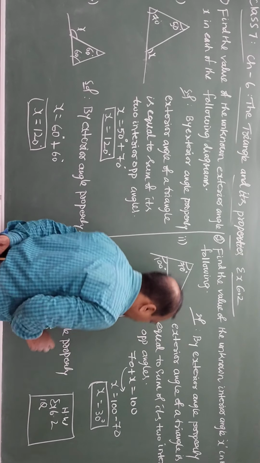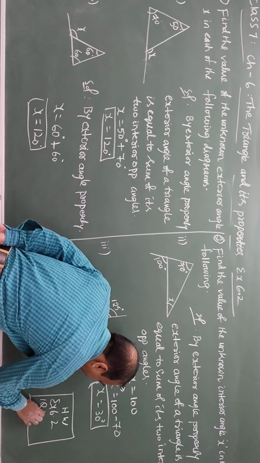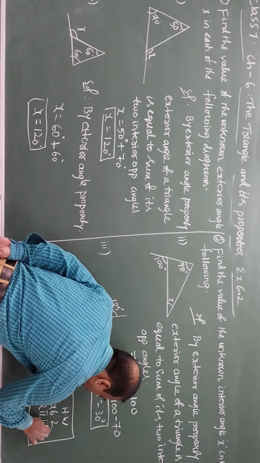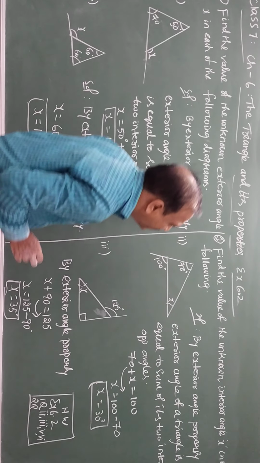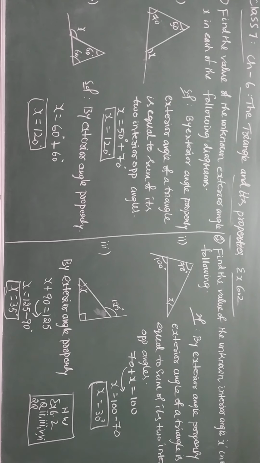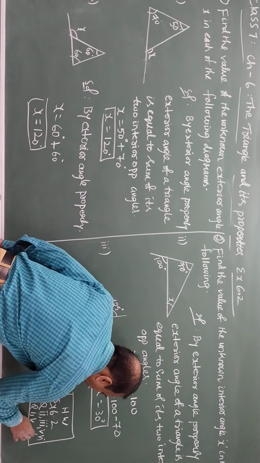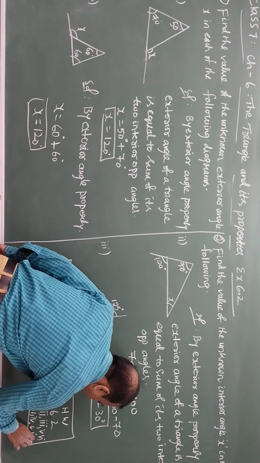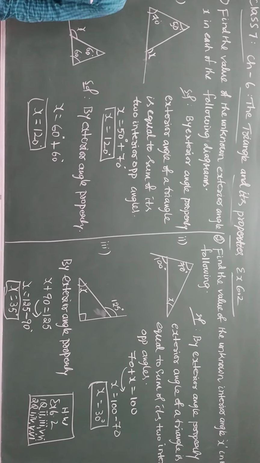In question number 1, we have the other bits. Here 1 and 4 are completed, so you can do the rest: 2, 3, 5 and 6. In question number 2 also we have done 2 and 3, so the leftover ones are 1, 4, 5 and 6. These are the homework bits from exercise 6.2 using the exterior angle property.